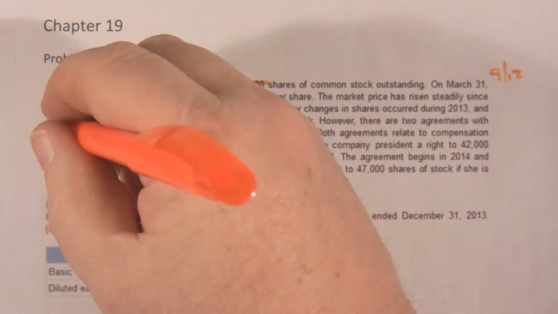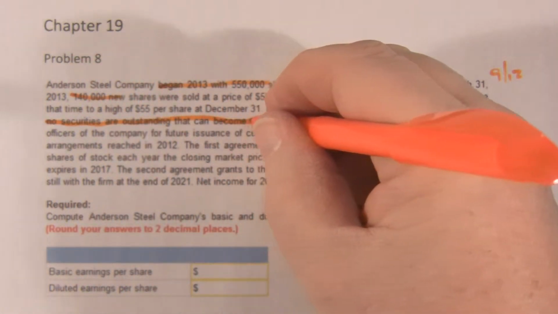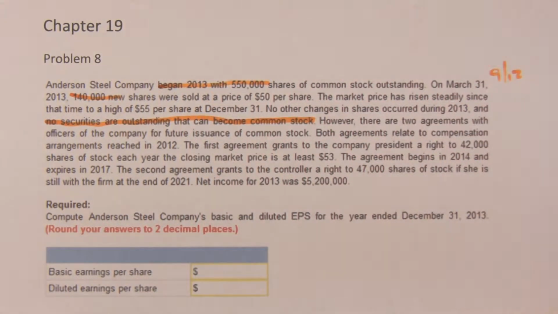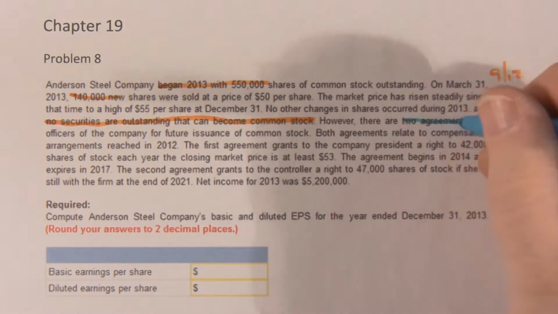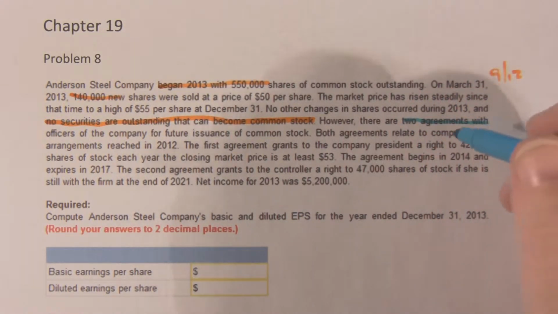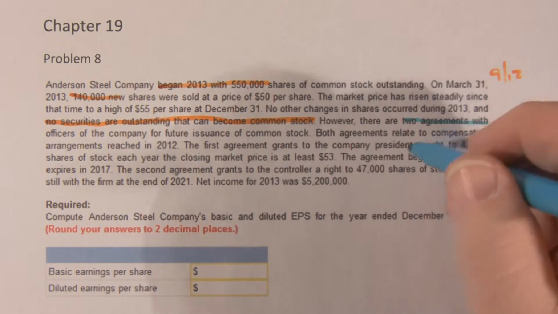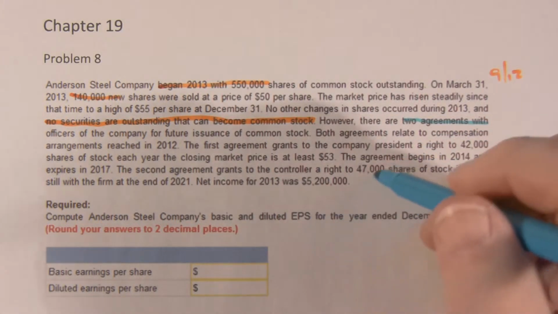And there are no outstanding securities that can become common stock. That's telling you that there are no other potential dilutive problems out there except for 2 agreements with senior managers. Both agreements relate to compensation arrangements reached in 12.